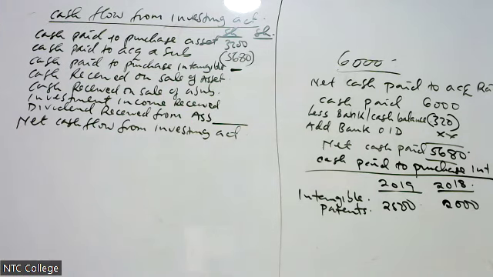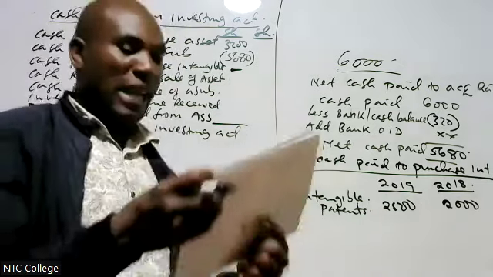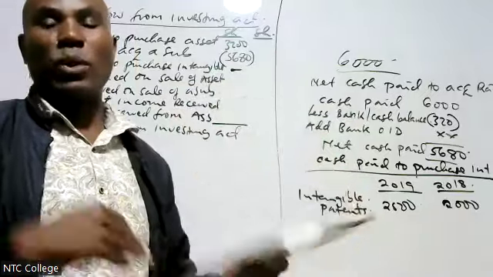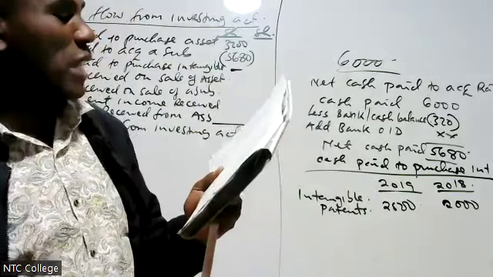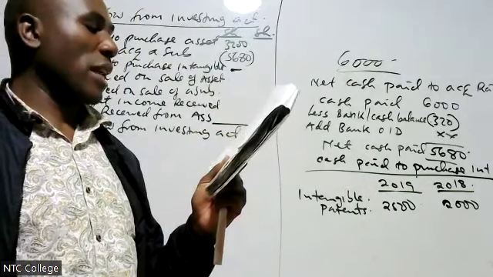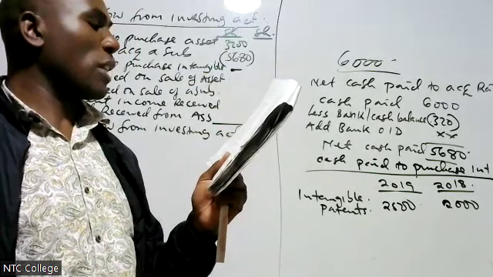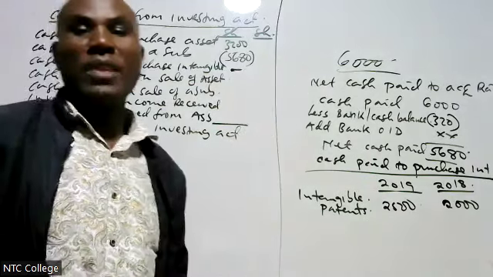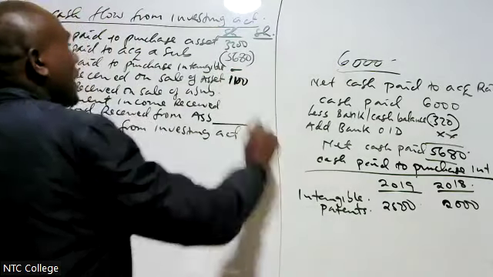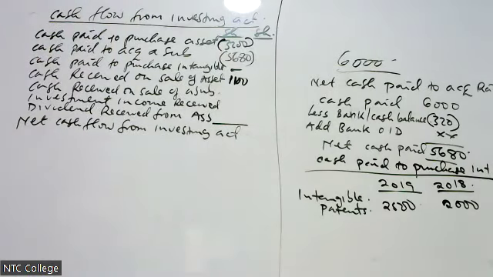Then we go to cash received on sale of asset. Cash received on sale of asset, and that we just check in the question, did we sell any asset? Yes. How much did we receive? Like in this question, note number 4, it says depreciation of 1540 million was charged during the year. Plant with the carrying amount of 1,000 million was sold for Kenya shillings 11. Therefore, it means we received 11. I can just come and report 11 there. It's a cash inflow. We add.